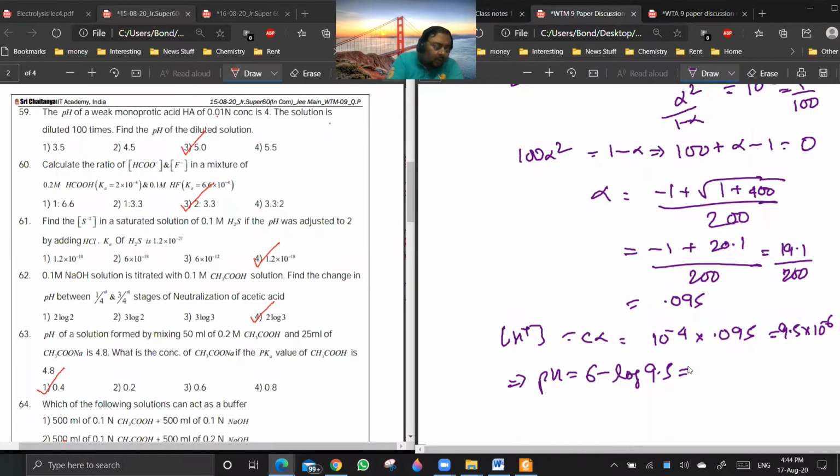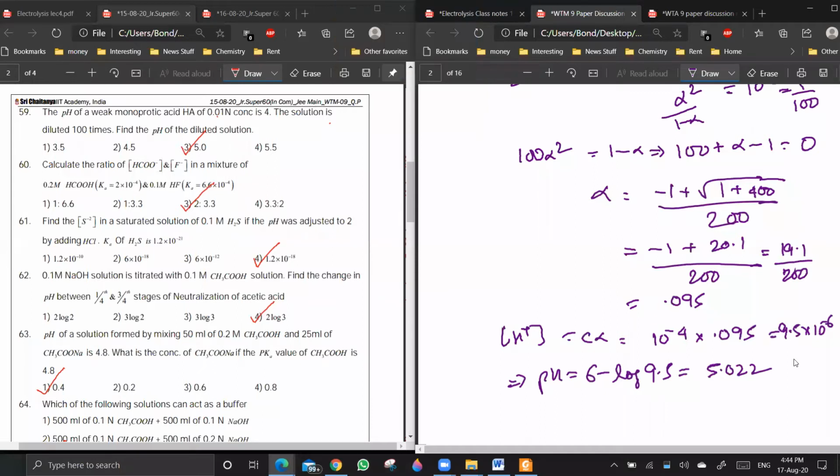I know that this question is not a question which you people will be having problem with, but it is important to know what is the right method to do. So it will come out to be close to 5. Even if you don't take the approximation, you will get the same answer. But that won't be exactly the correct method of doing it, because it is exceeding our limit of approximation. Getting my point? Yes, sir. Okay, so 59 is done. After that, 61.